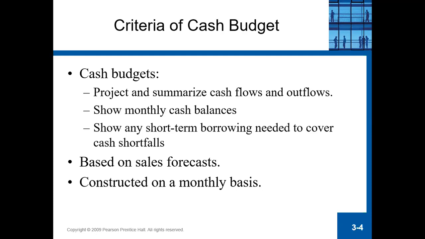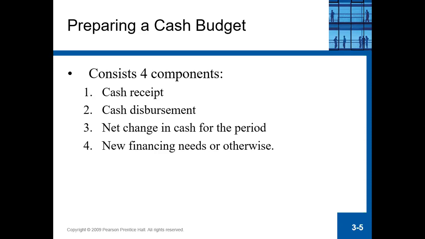Okay, so this cash budget will be based on the sales forecast. How much is the forecasted sales? Once they are able to construct the forecasted sales, they will also be able to construct a monthly cash budget. All right, so financial planning consists of four components. The first one is cash receipt, cash disbursement, net change in cash for the period, and the fourth one is the financing needed.